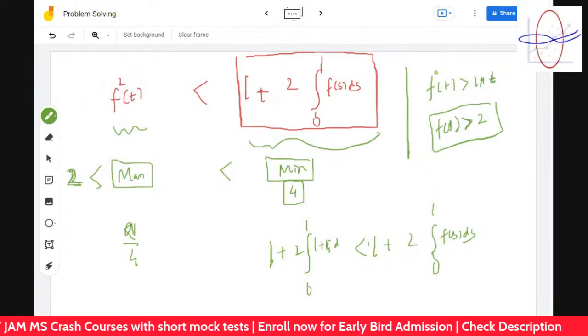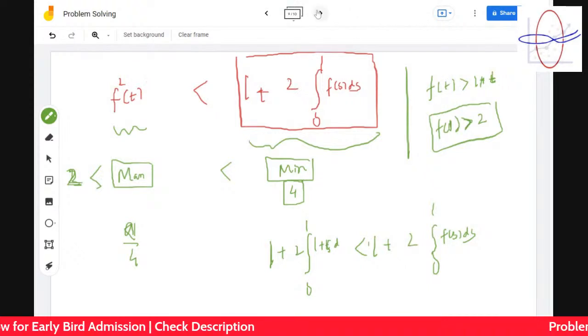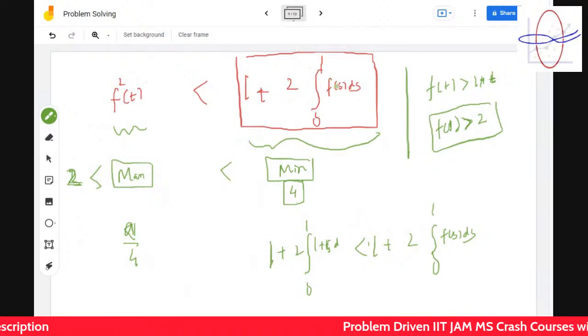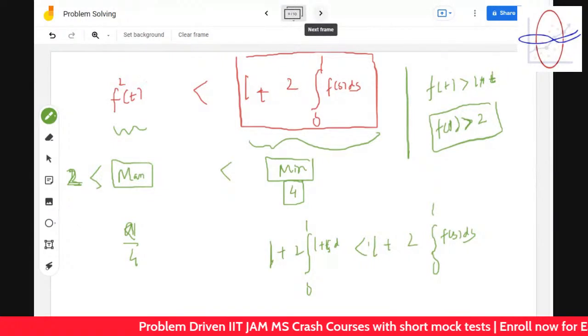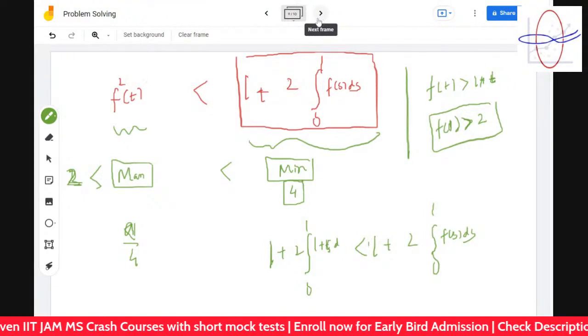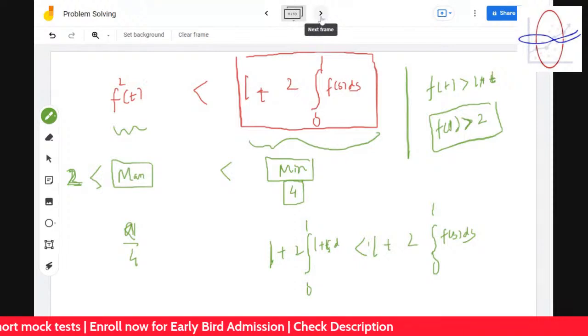Yes, we can find, because there is no lower bound to this. We can make the function very large.